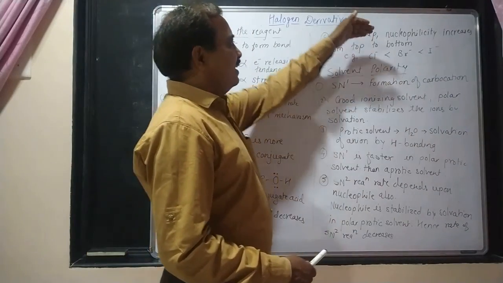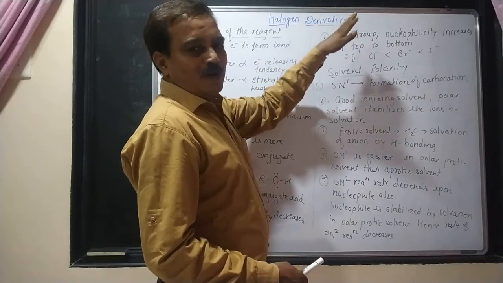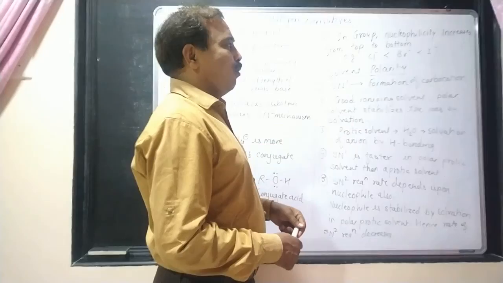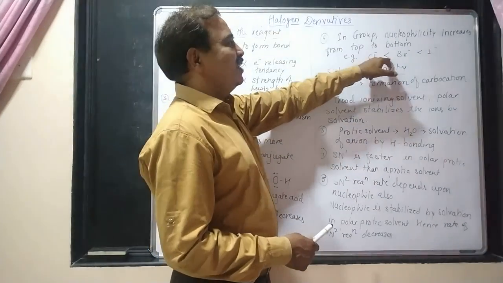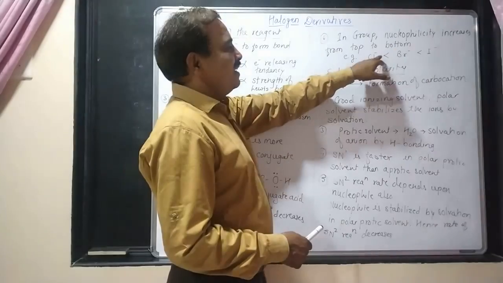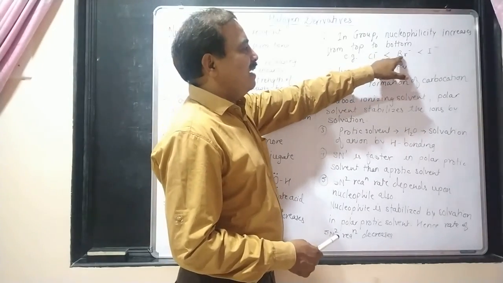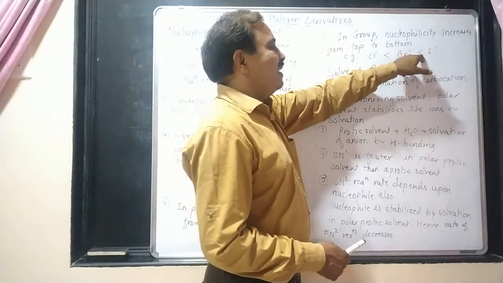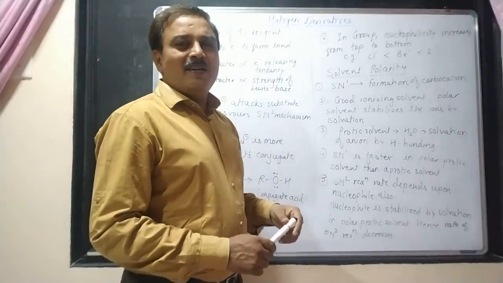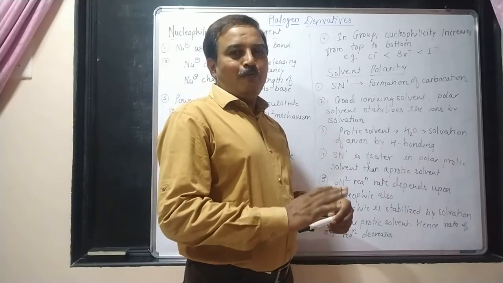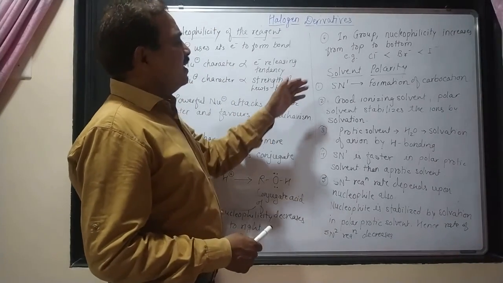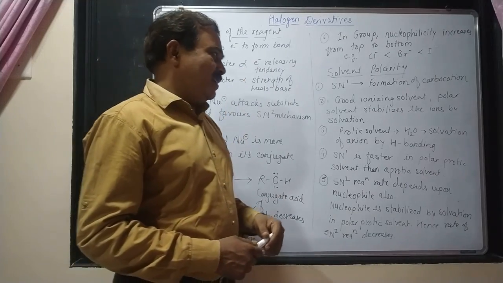Again, similarly, in a group from top to bottom, what is the effect on the nucleophilicity? The nucleophilicity goes on increasing from top to bottom. As a result, Cl minus has a less nucleophilic character than Br minus. Br minus has a less nucleophilic character than I minus. That means I minus can donate a pair of electrons very easily. Therefore, I will say it is a powerful nucleophile. So here the nucleophilicity of the reagent is over.